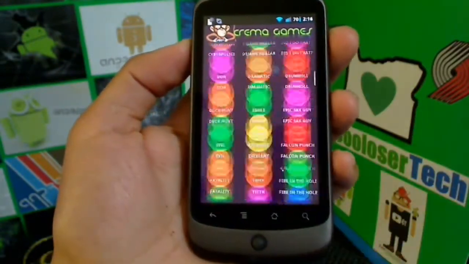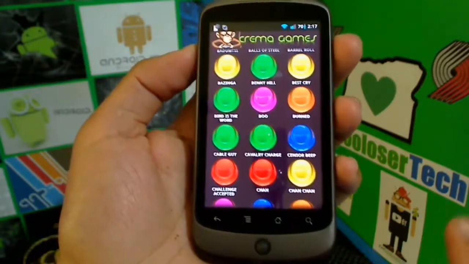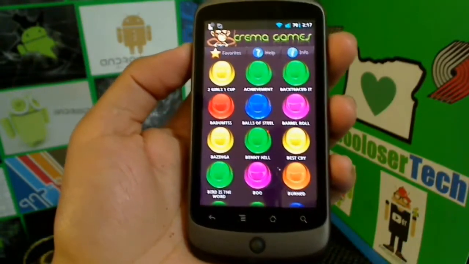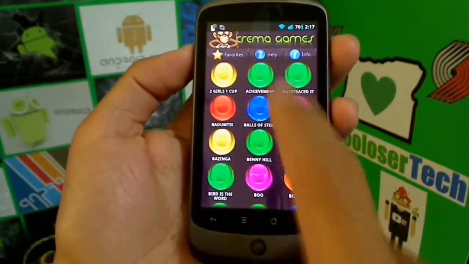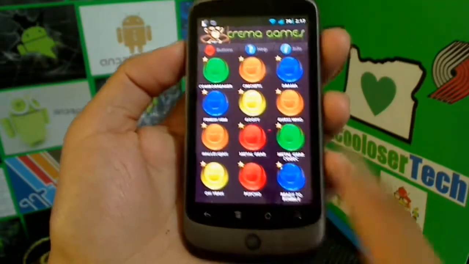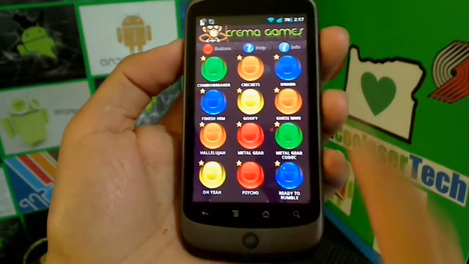There's a lot of popular things. I bet you guys, if you guys are born in the early 90s, late 80s, you guys are going to totally know what these are. Even newer people are going to know what they are, but they're really cool. And let me just go back to my favorites, and you can see there's noises there.